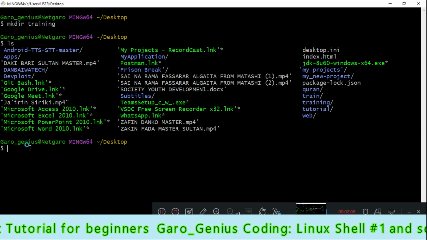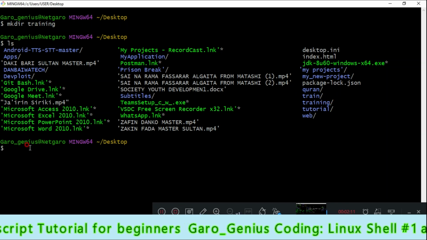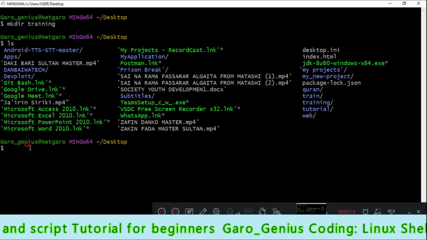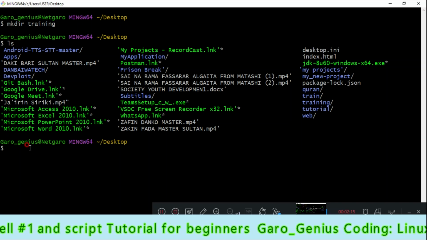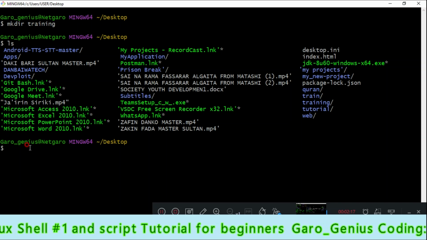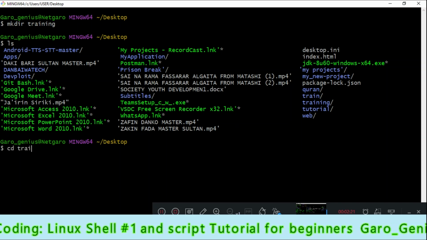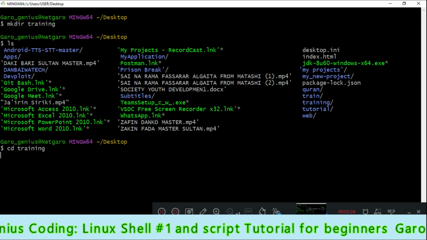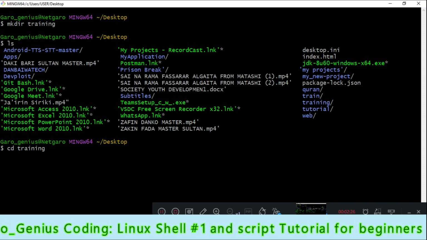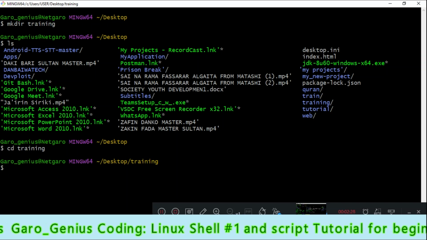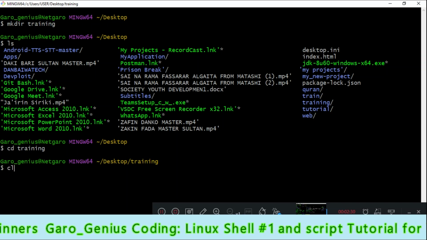The next thing we are going to do: how can we enter this training directory and create files? Let's type cd training and press enter. Let's clear this.